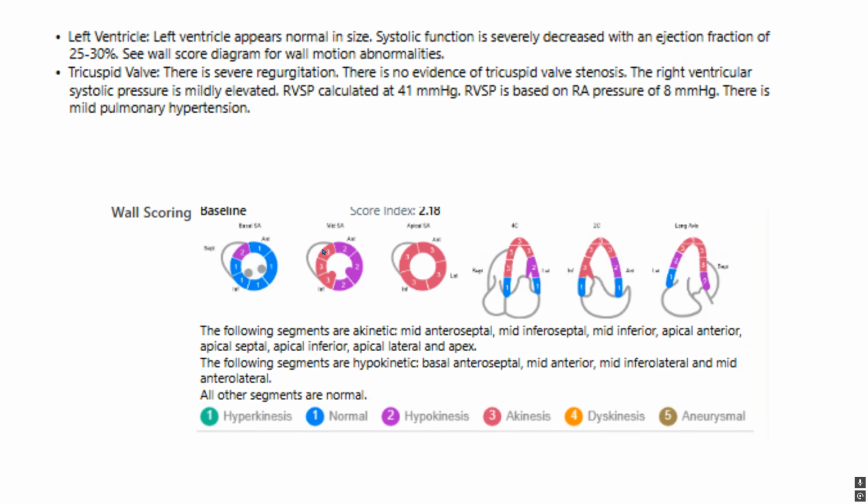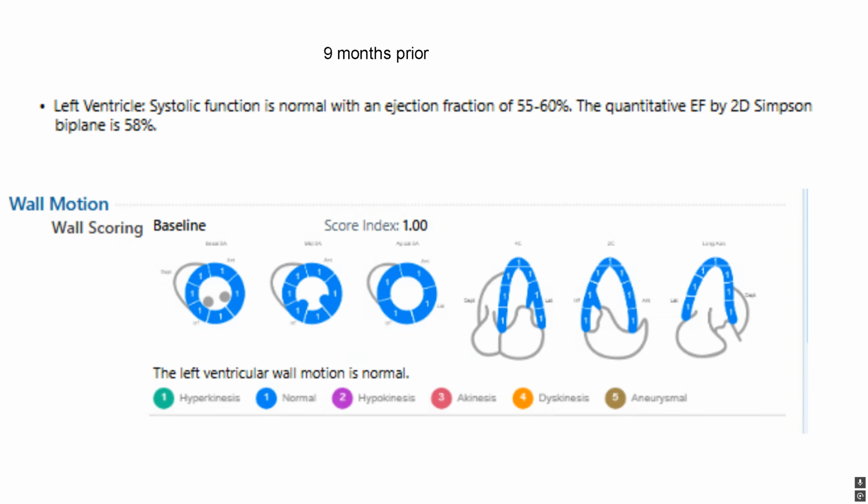What if you say, hey, Patrick, that's how his heart always is. That can't be from this. Well, I have an echo from 9 months prior. And then we had an EF of 55 to 60. And look at all these nice, beautiful blue ones here, these normals.